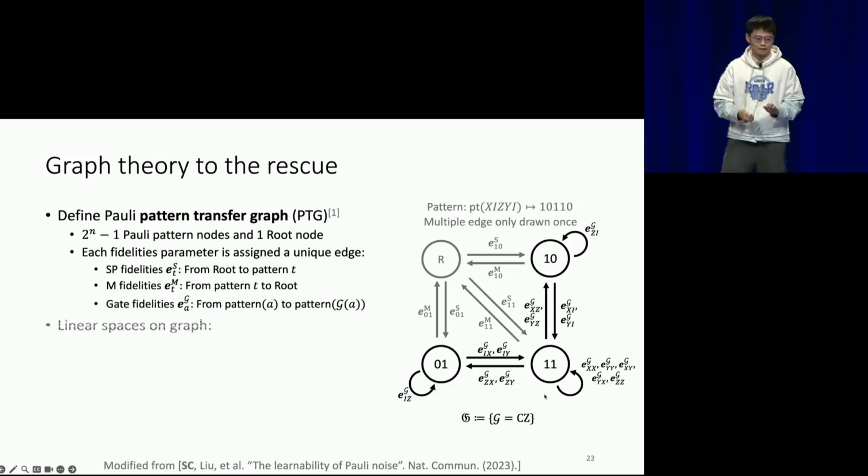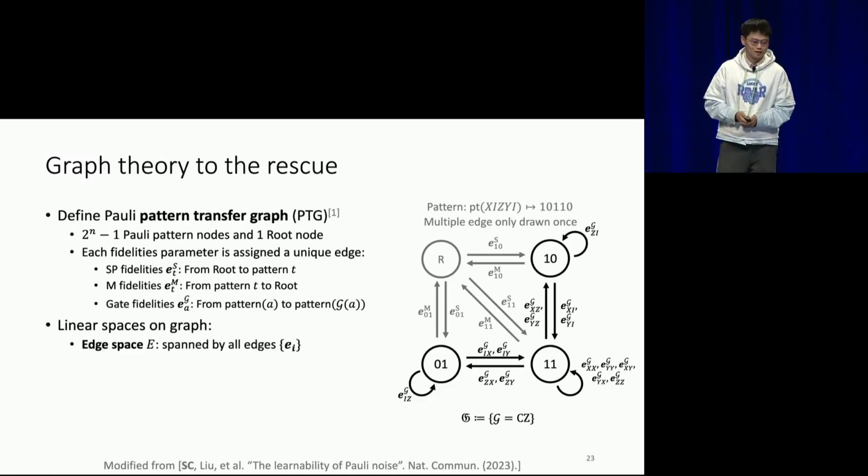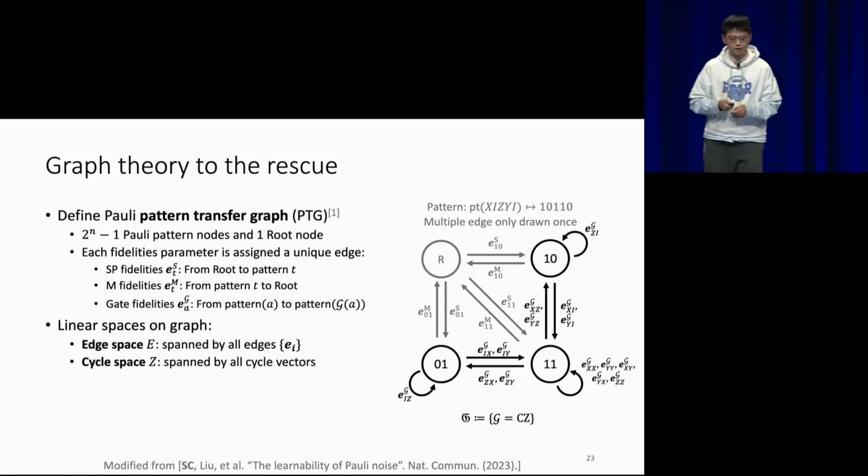Okay, so now we define some linear spaces on this graph. First, all the edges on the graph we can think of as formally spanning a real linear space. I call it the edge space. And all the cycles on this graph will span a subspace called the cycle space.